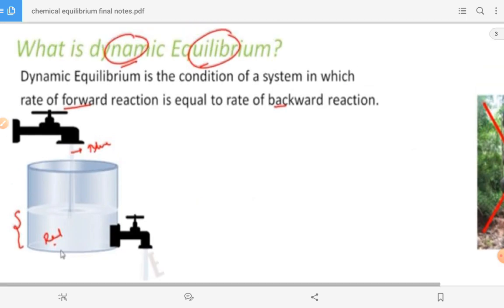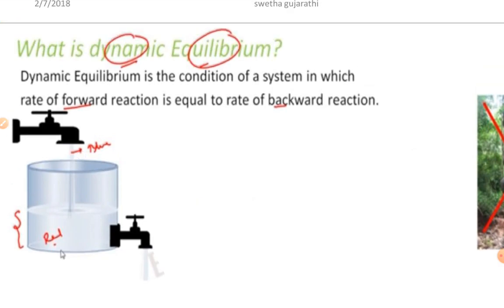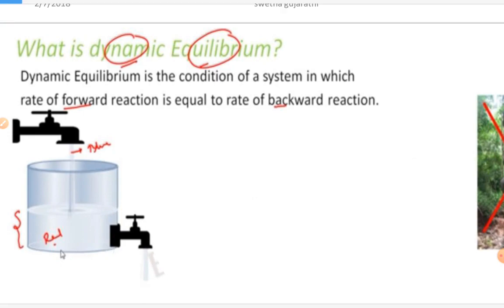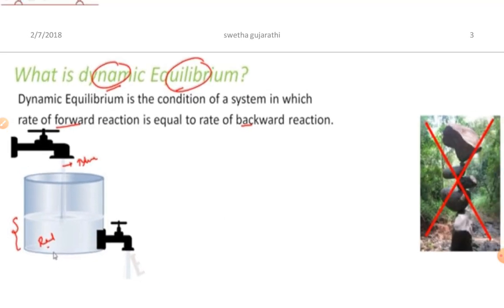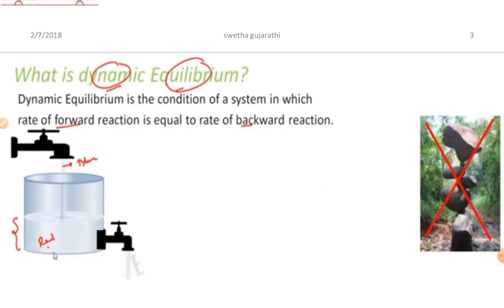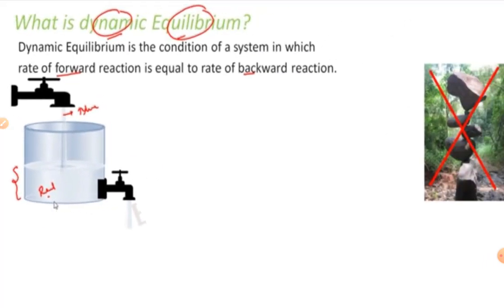Here we have an outlet, along with that we have an inlet. The water goes out and comes in again, so it is forward and backward, going on continuously, but the amount stays the same.